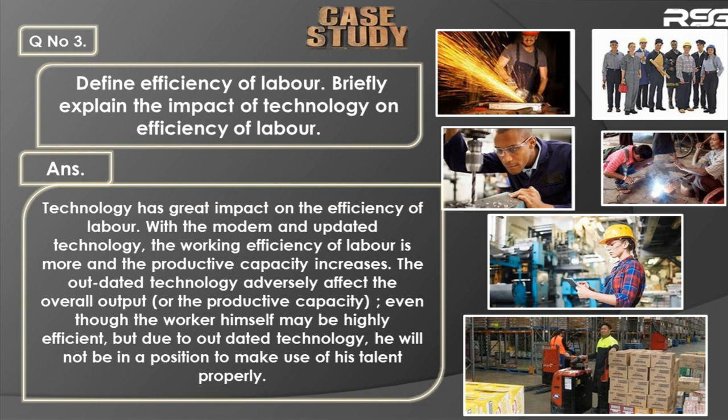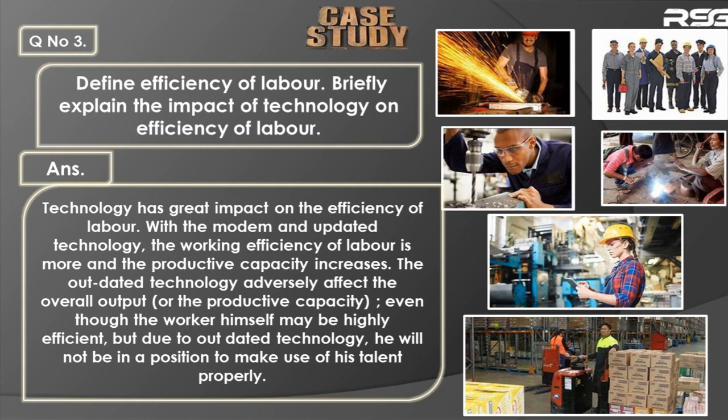All right. First, technology has a great impact on the efficiency of labor. If the labor makes use of a modern or an updated or a high class technology, then what will happen?